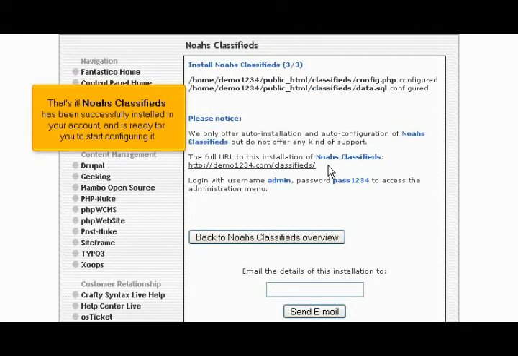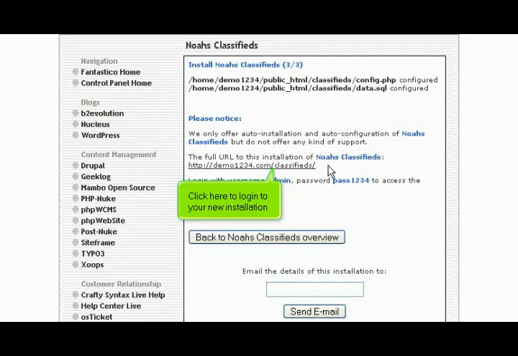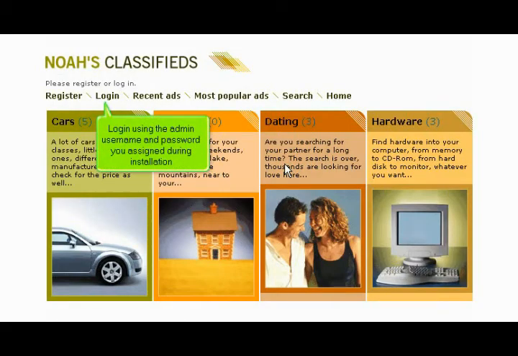That's it! Noah's Classifieds has been successfully installed in your account and is ready for you to start configuring it. Click here to log in to your new installation. Log in using the admin username and password you assigned during installation.